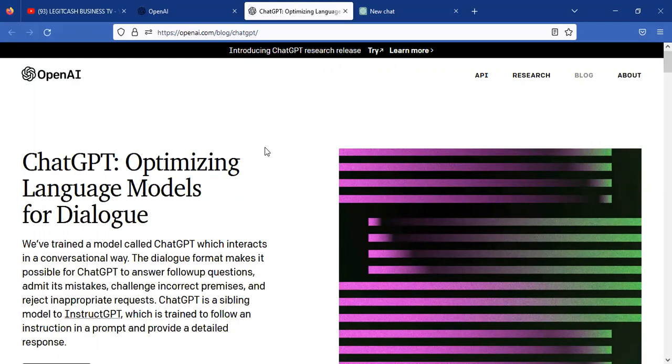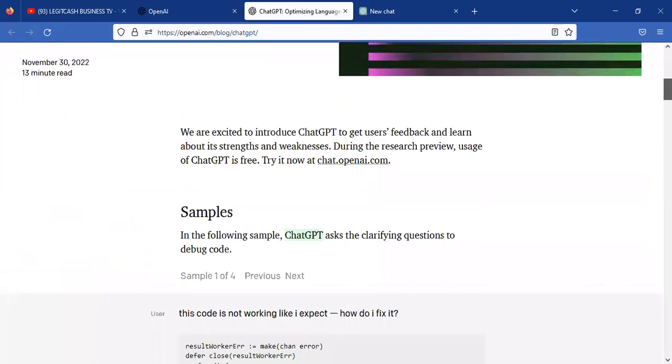It's a language model optimized for dialogue. We have trained a model called ChatGPT, which interacts in a conversational way. The dialogue format makes it possible for ChatGPT to answer follow-up questions, admit its mistakes, challenge incorrect premises, and reject inappropriate requests. ChatGPT is a sibling model to InstructGPT, which is trained to follow an instruction in a prompt and provide a detailed response. So this is exactly what ChatGPT is.